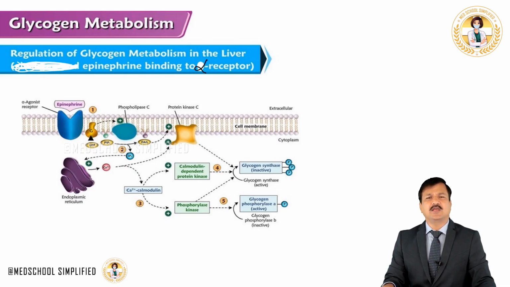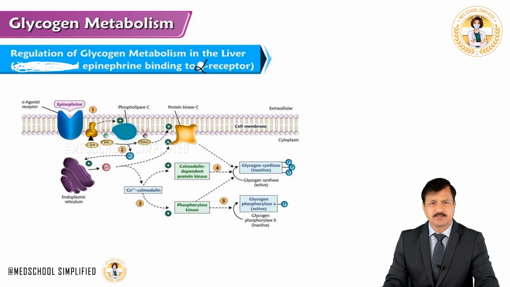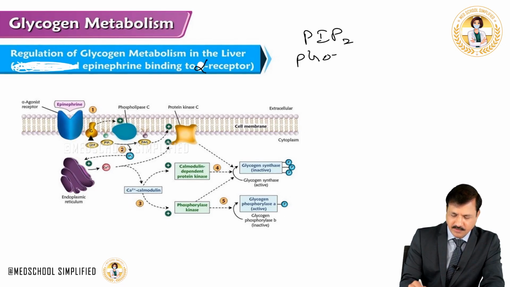Only thing is, here there will be activation of phospholipase C enzyme, and this phospholipase C enzyme is going to break PIP2 membrane phospholipid, that is phosphatidyl inositol 4,5 bisphosphate.